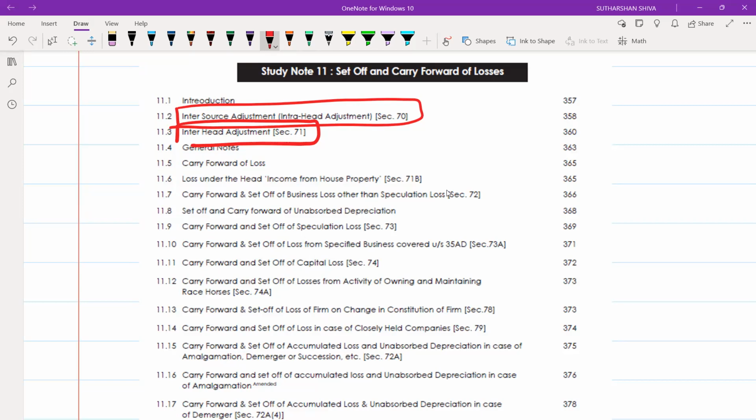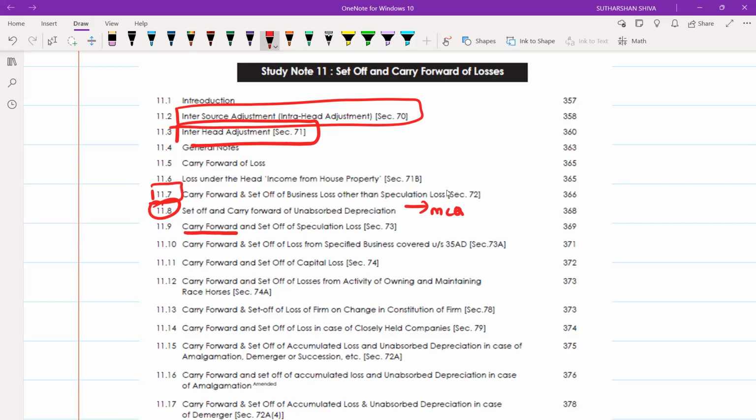Intra means within. Inter means between. Intra means if there is an income from one house property and a loss from another house property, we will first set off those and then only go for other sections, other heads. So only section 70 and 71 is important. Okay, and 11.7. Most important, you may get an MCQ from 11.8.